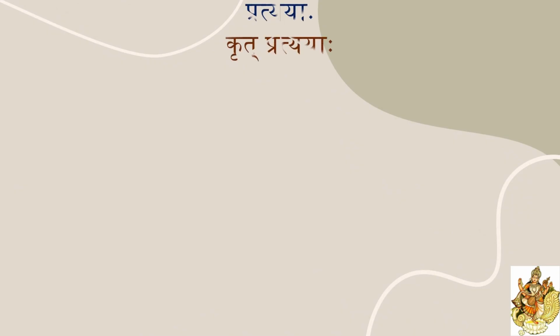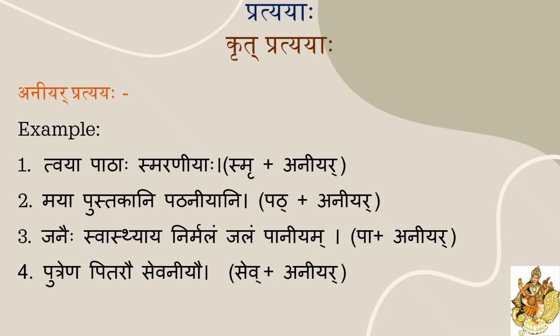Now we will see some examples of aniyar pratyay. Okay. First one, tvaya pathaha, smru plus aniyar. The given word is smru. Dhatu is smru and pratyay is aniyar. Here the dhatu ended with ru, so it will change into ar: smar. Smar plus aniyar. By adding ru plus a, ar, and aniyar, that na will change into na. Smaraniya. Because of this ra, na changed into na. So the root word came here: smaraniya.